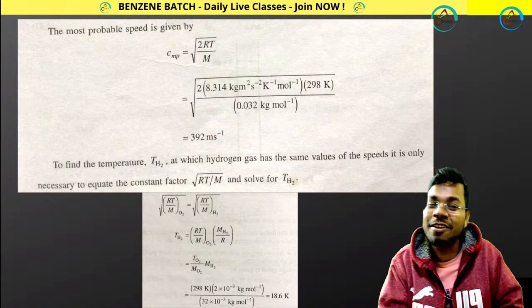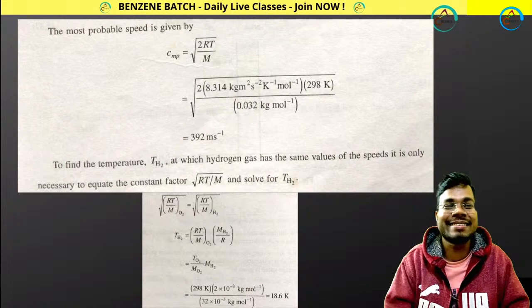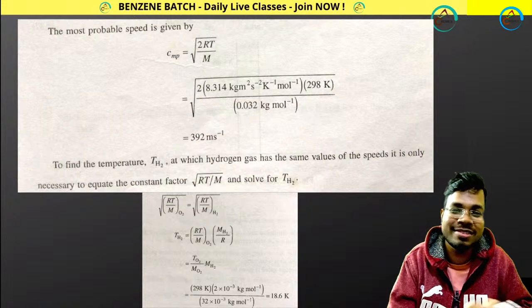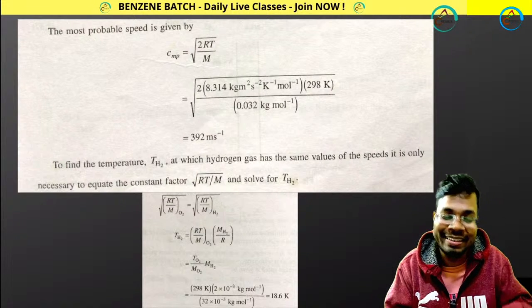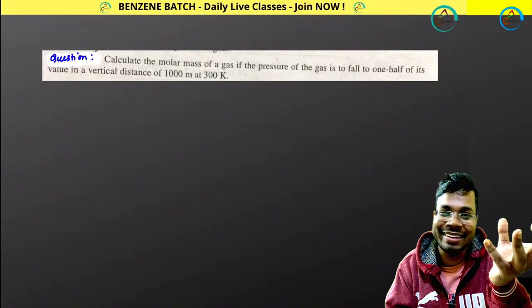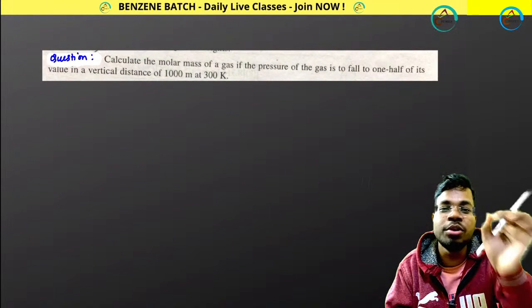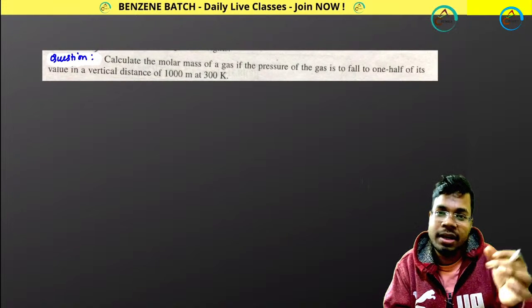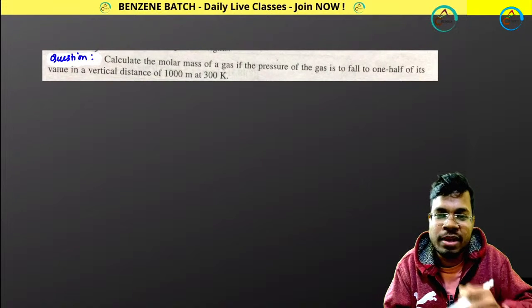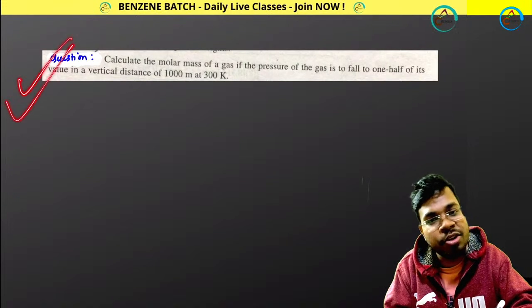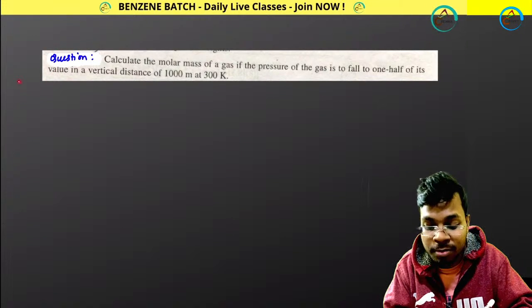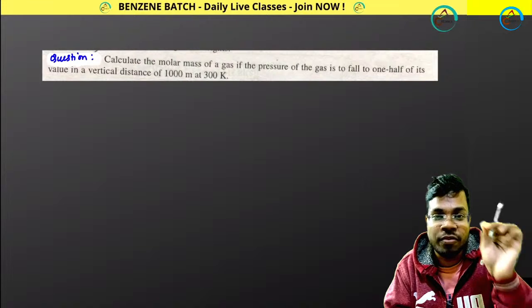Everybody is making the same mistakes: mistakes in units, mistakes in putting values. Please avoid this. Otherwise, you can understand this, and every question in the examination will be known to you, but you will make this kind of mistake. After completing this live session, whenever you are revising, please open this video and the PDF that I will be uploading after the gaseous state, and solve these numericals once again for practice.